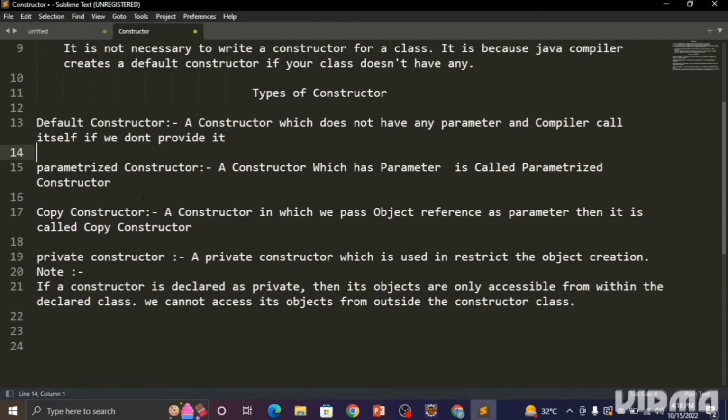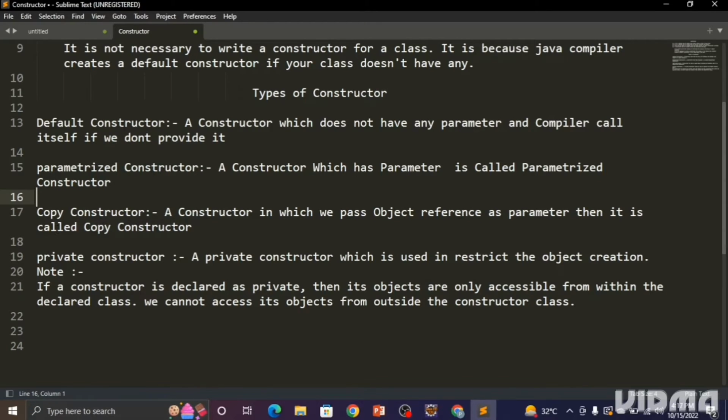Now, a parameterized constructor is a constructor which has parameters. Parameter means what? Maybe an int value, maybe a string value. So an integer value, a string value, these are the parameters. When we create the object and we pass the parameter to the constructor, that constructor becomes the parameterized constructor. Understood? We'll do coding related to the parameterized constructor and all other constructors also.